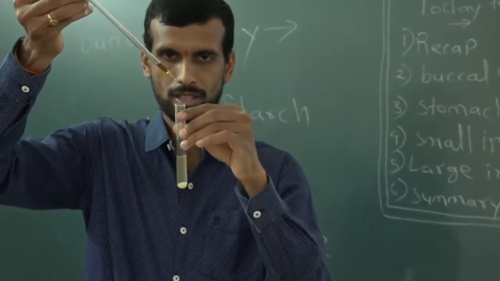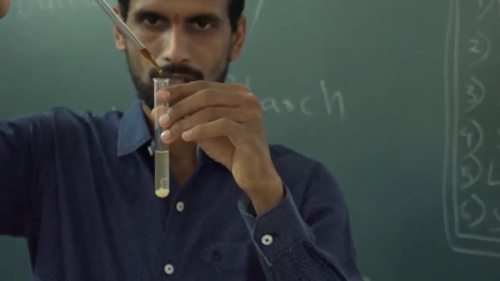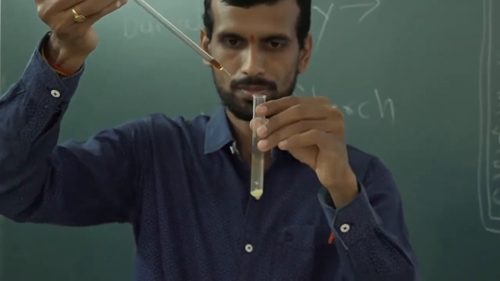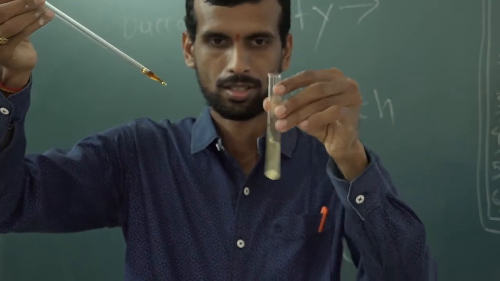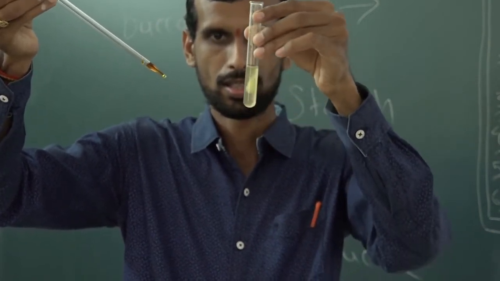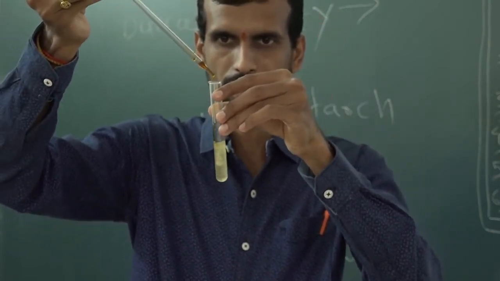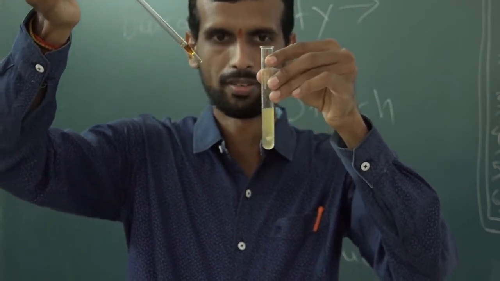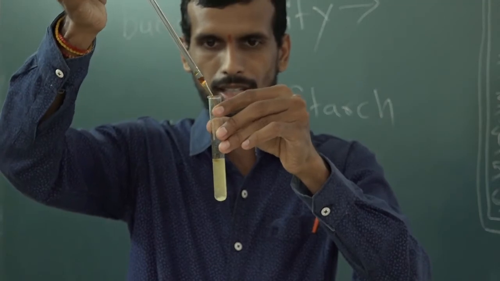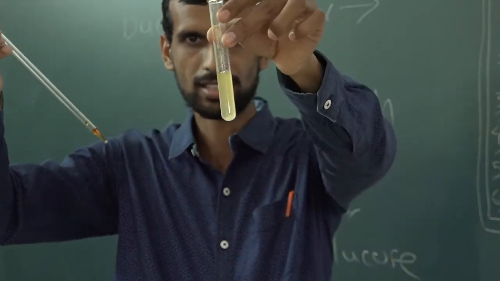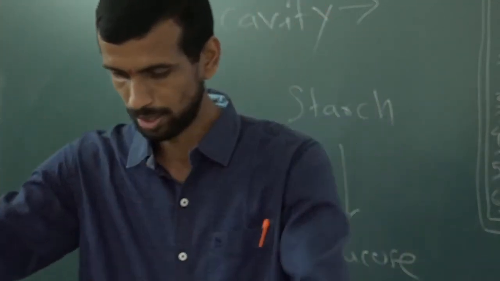I have put iodine drops in one of the test tubes. I am shaking it. So there is no color change as such. Whatever is the color of iodine, the same color is here. So this is the result in front of you for one test tube.